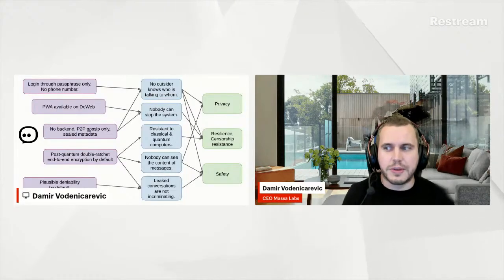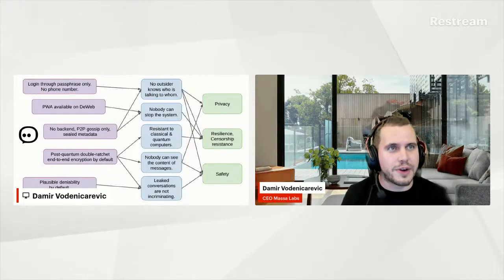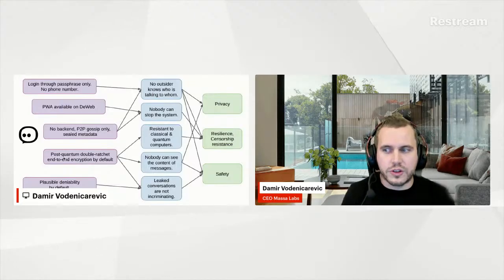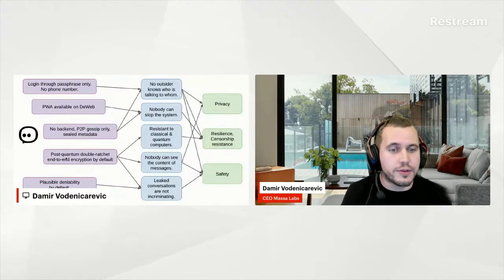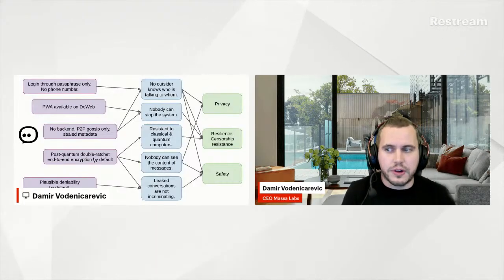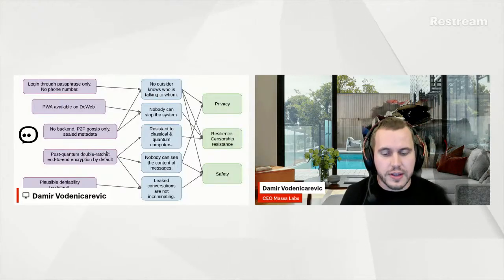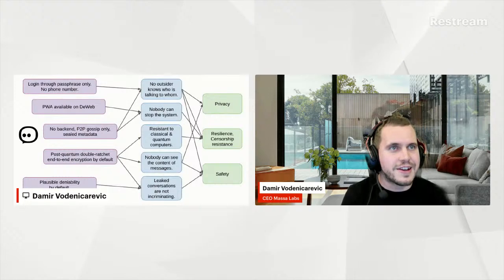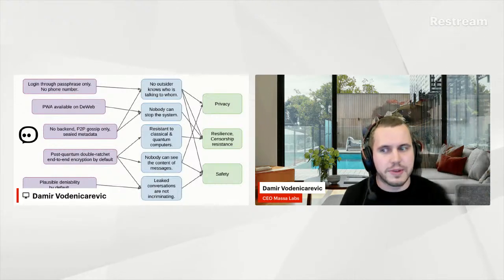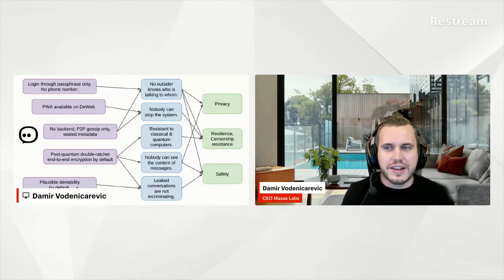And of course, the sealed metadata. Again, we want people to be able to communicate without anybody being able to see what they're writing. So we will have post-quantum cryptography in a way that even quantum computers cannot break it. We're going to be using end-to-end encryption by default. And we're going to use something called the double ratchet. That's going to ensure that even if somebody somehow breaks one message, they cannot read the previous nor the next messages.